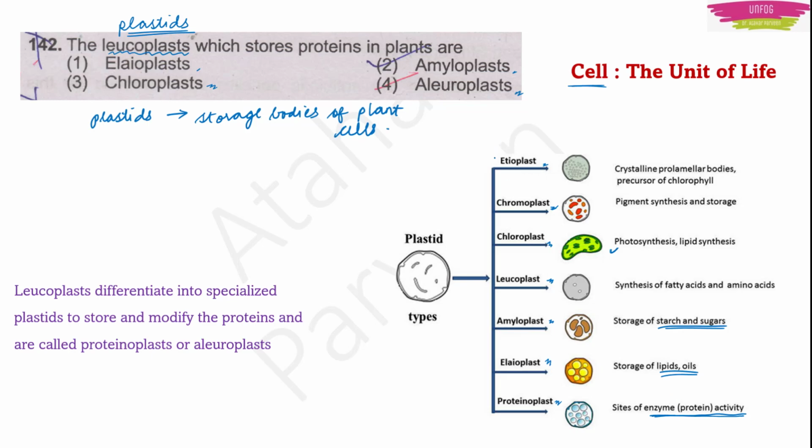Now let me add one more type of plastid to this. It is the aleuroplast. And it is the aleuroplast which stores the proteins. It stores the proteins in plant cells. So now we have our answer. What type of plastid will store proteins in plants? It is aleuroplasts. So what do these aleuroplasts do? These aleuroplasts store proteins and they modify these proteins present in the plant cell.